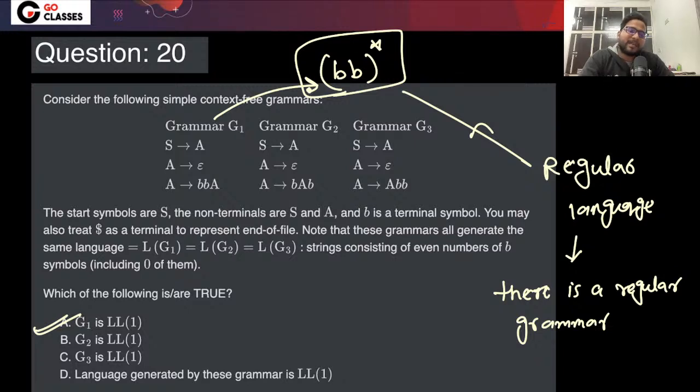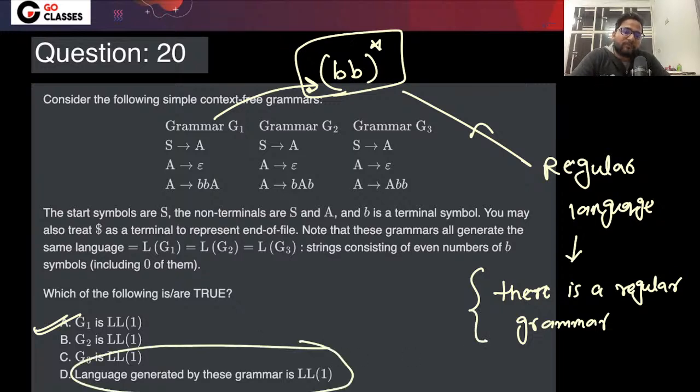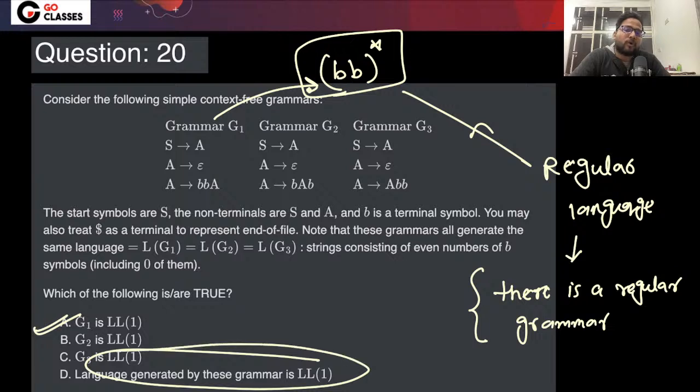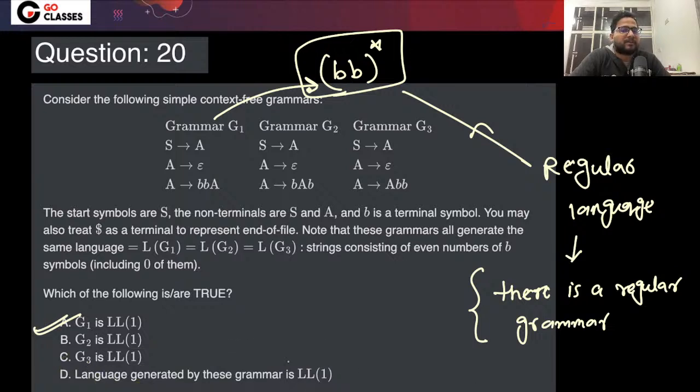And if they are asking whether the language generated by this grammar is LL1, so you can say it means that whatever language you are generating can be recognized by the LL1 parser, right? So this particular language is a regular language, and you already have one of the grammars which is LL1, right?